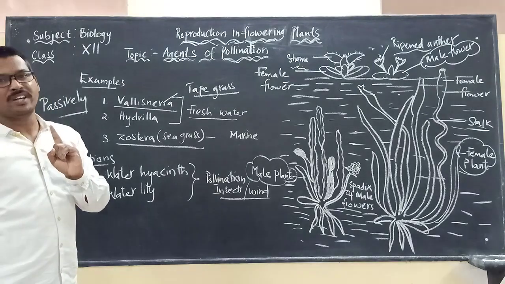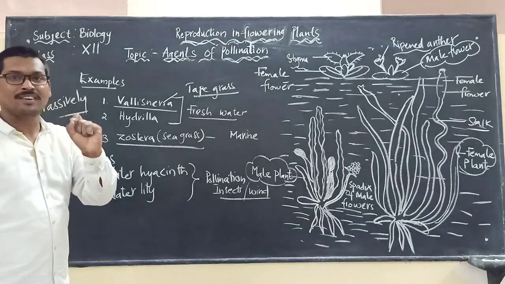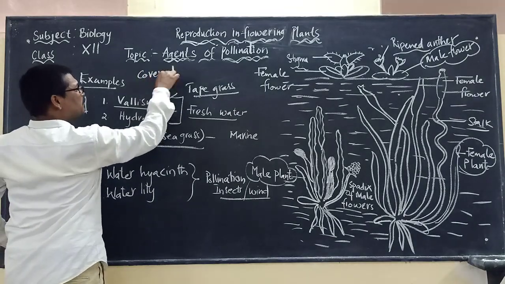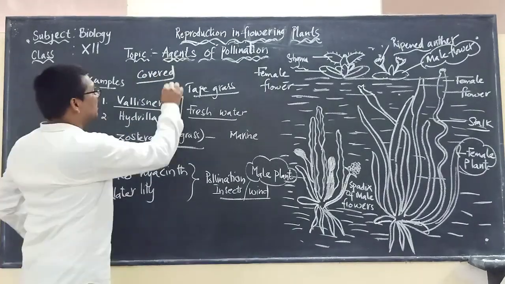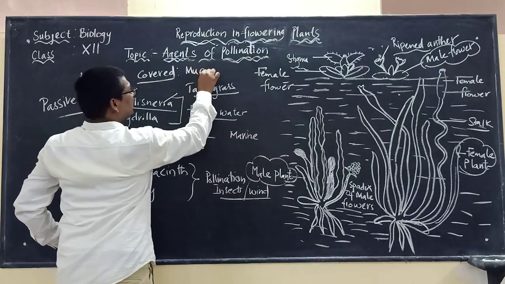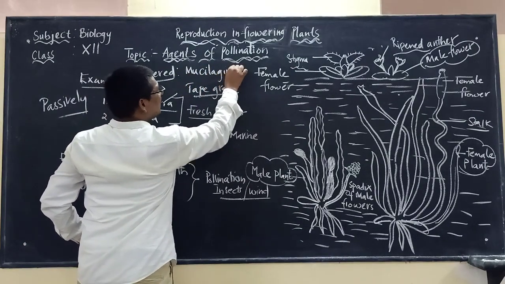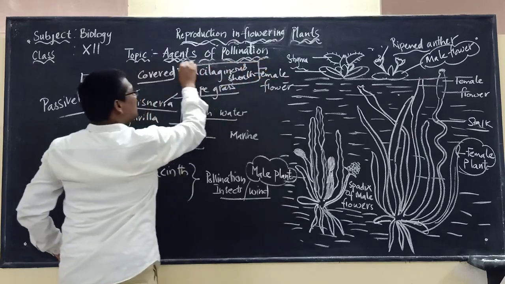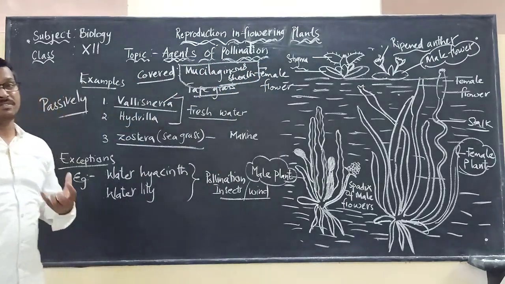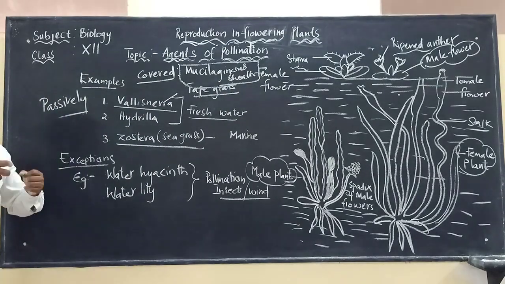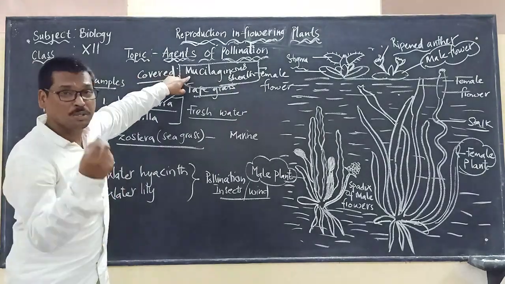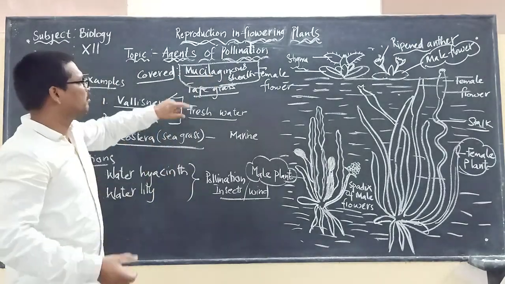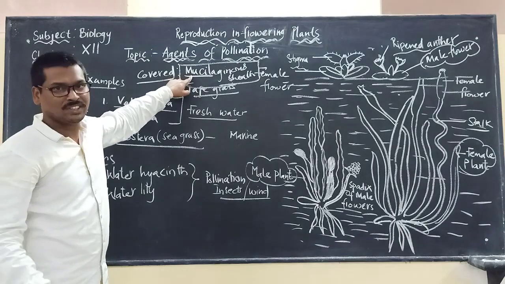A very important point we have to remember is that the pollen grains that are released are covered by a mucilaginous sheath. This means the pollen grains will not get completely filled with water, because there is a coating of mucilage around them. They will not absorb more water because they are coated with the mucilaginous sheath.